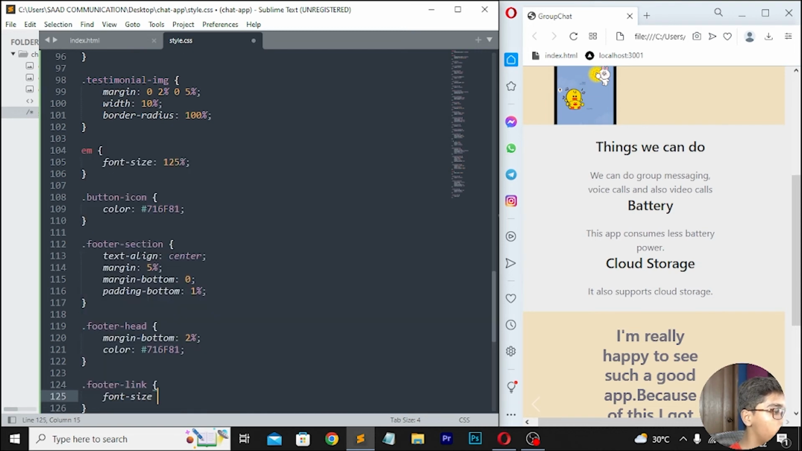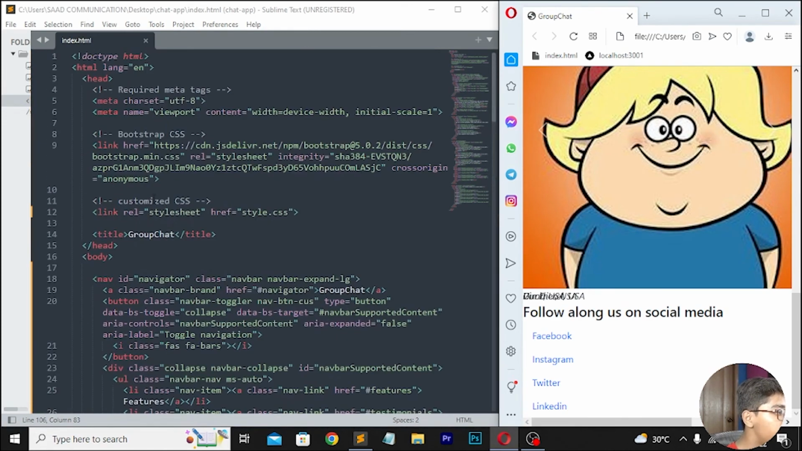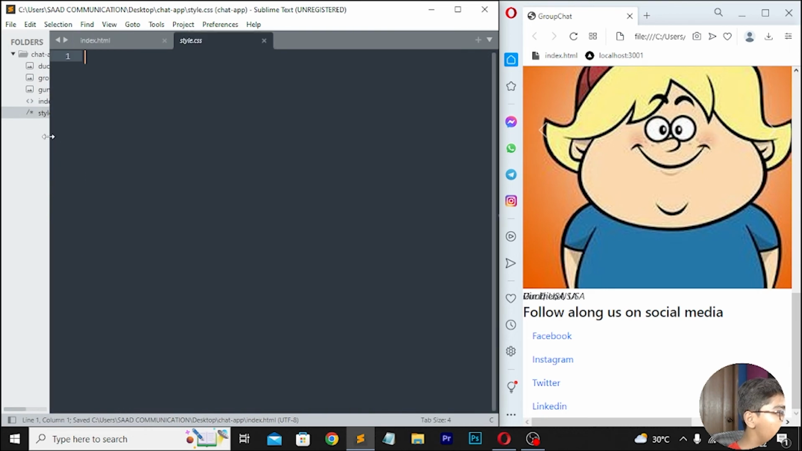Here I'll be writing font-size 1. That will be moving at the top. So here if I show you, you can see our style sheet has been linked here, so I don't need it here. So save this, then move here to your file, and now we are on our file.